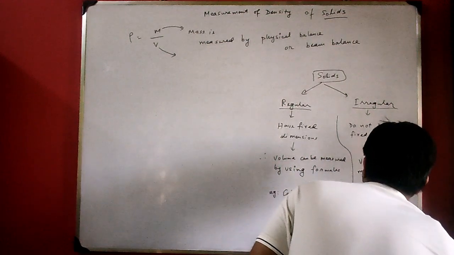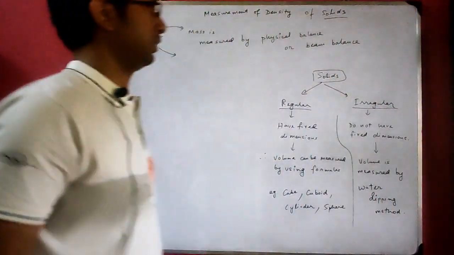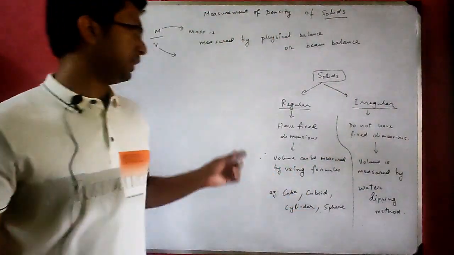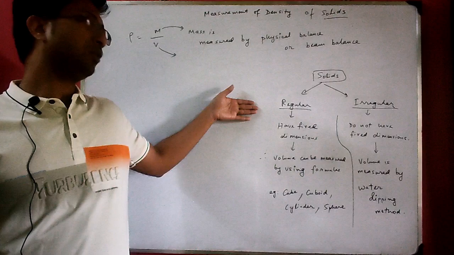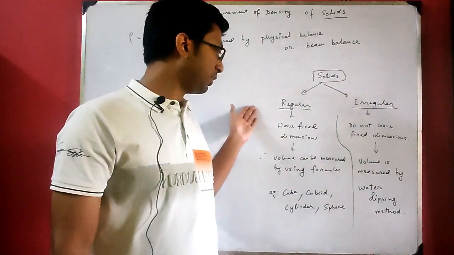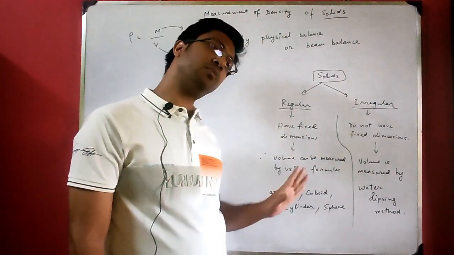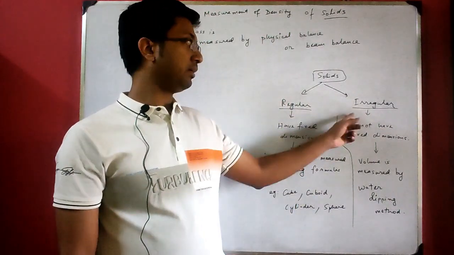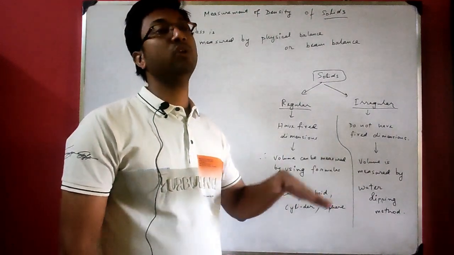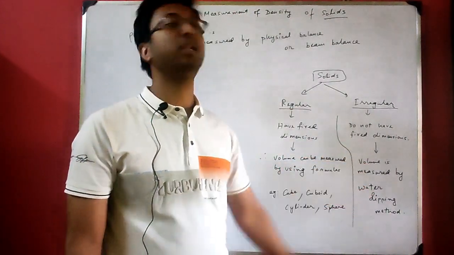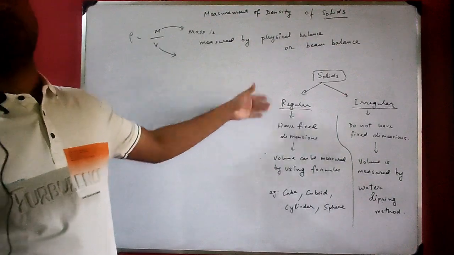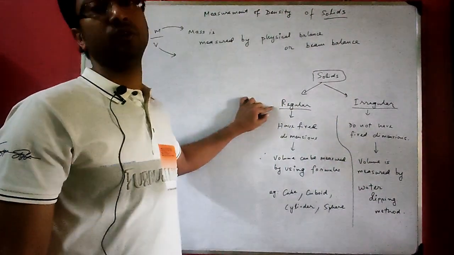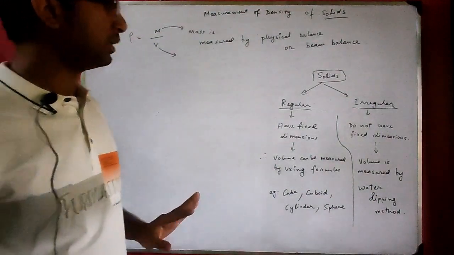So the volume of irregular solids is measured by the water dipping method. Now let me make it clear that regular bodies have fixed dimensions, so their volume can be measured by using formulas. It's true, but their volume can also be measured by the water dipping method. For irregular bodies, you have no option other than the water dipping method. For regular bodies, you have both options: the water dipping method, or formulas, length into breadth into height.